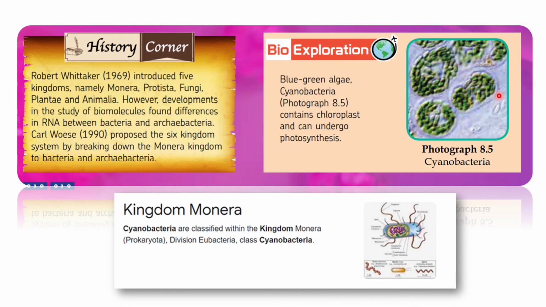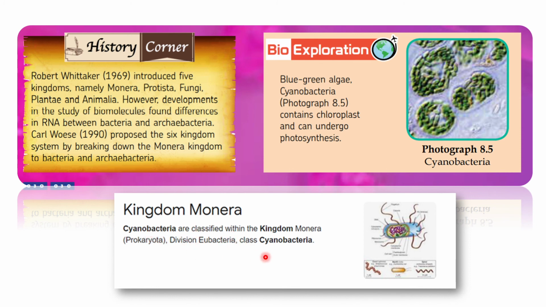Okay, let's look into this. This is cyanobacteria, blue-green algae. Very special because it has chlorophyll and can undergo photosynthesis. Mula-mula kita ada Monera ini kan. So cyanobacteria here is actually under the Eubacteria.